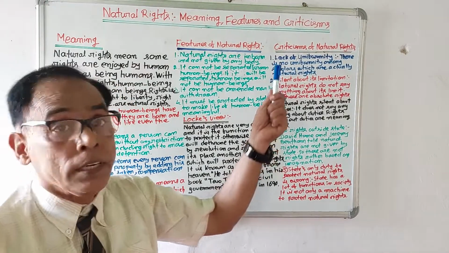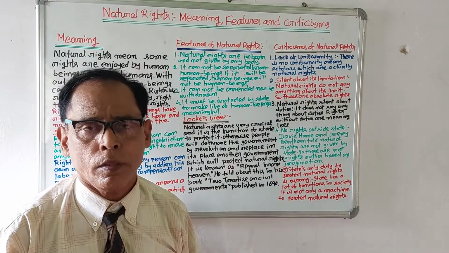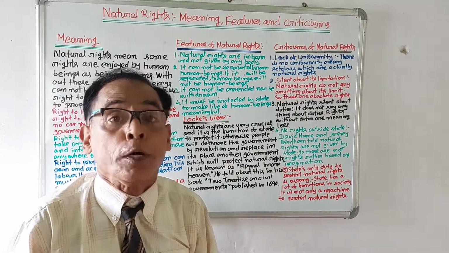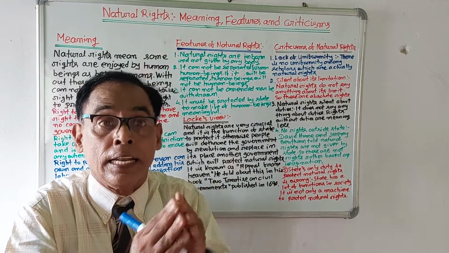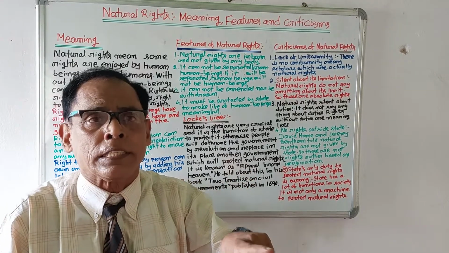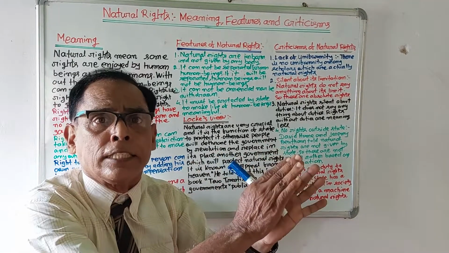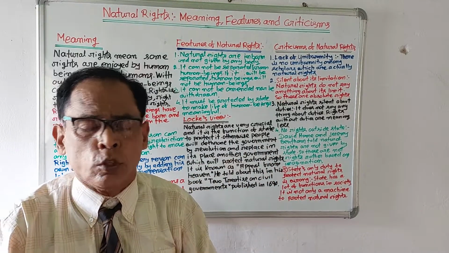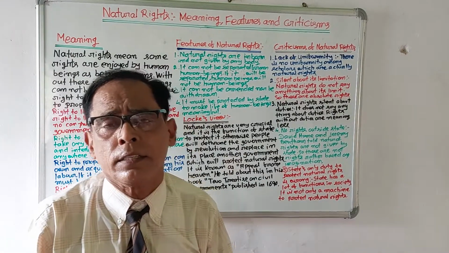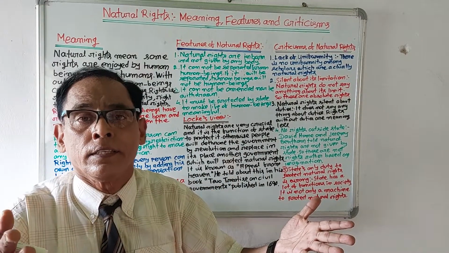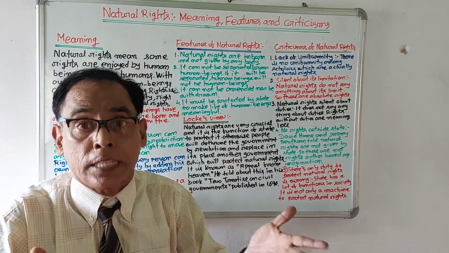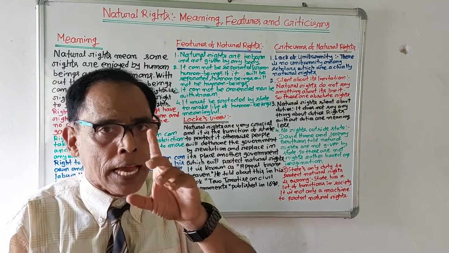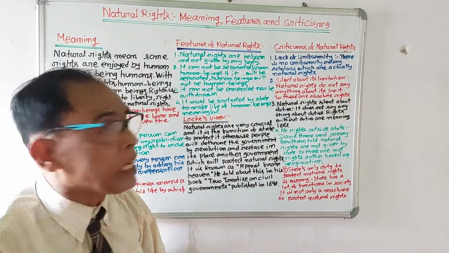Now let us discuss some criticisms of natural rights. The first criticism of natural rights is the lack of uniformity. Some scholars view that these are natural rights, some scholars view that others are natural rights. Scholars are not unanimous among themselves about which are natural rights and which are not. So it lacks uniformity. Number two, it is silent about its limitation.